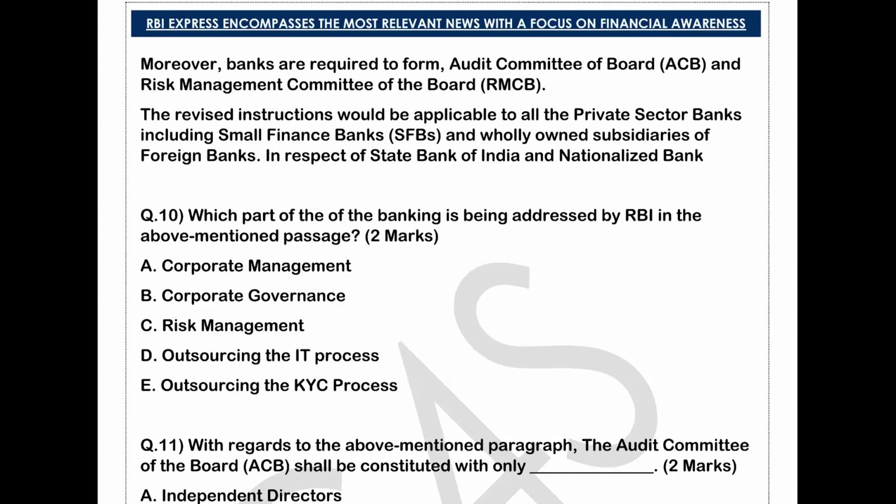So try to understand what is the meaning of corporate governance, because this is the topic that has been mentioned in your syllabus. Corporate governance refers to the system of rules, practices, and processes by which a company is directed, controlled, and managed. Okay? It encompasses the relationship between various stakeholders, including shareholders, management, customers, suppliers, financiers, government, and the community. Okay? So what is the primary objective of corporate governance? To ensure that the company operates with transparency, fairness, accountability, and responsibility in order to safeguard the interest of the stakeholders and maximize long-term value, right?